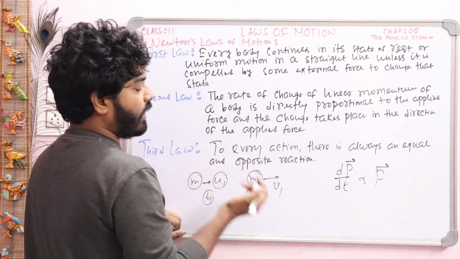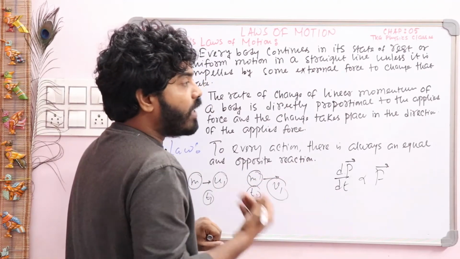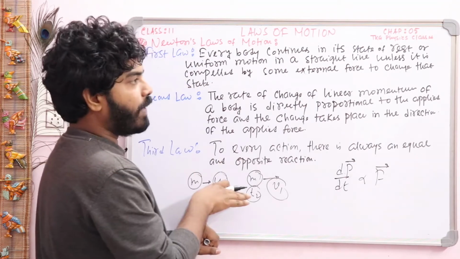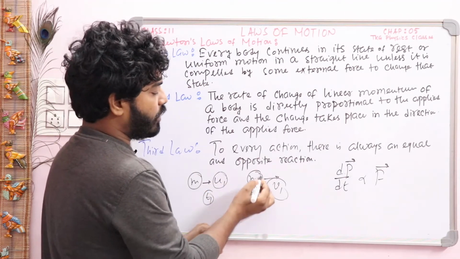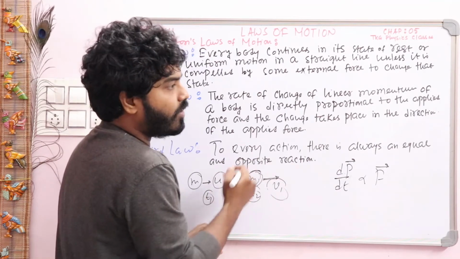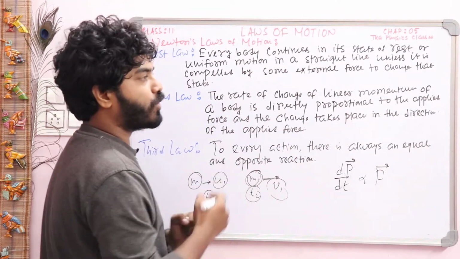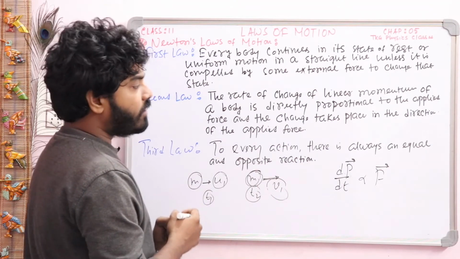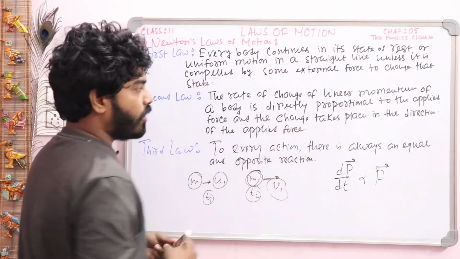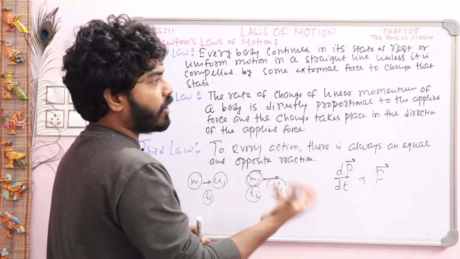Suppose its final velocity is v1. Why does the velocity increase? How much does it increase? That depends upon the force applied. Here the body's velocity increases, which means some force was applied on that body. So the change in momentum is directly proportional to the force applied, and that change takes place in the direction of the applied force. With the help of the second law, we will prove the expression of force.